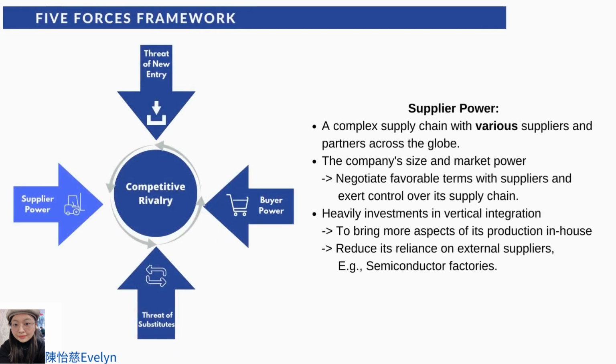Last but not least, Samsung has a complex supply chain with various suppliers and partners around the world. Because of its size and power in the market, Samsung is able to negotiate with their suppliers to get the best deals for the company. Also, investment in vertical integration helps to bring different kinds of products and reduce its reliance on external suppliers. For example, Samsung builds its own semiconductor factories to cut down the cost and keep the output.